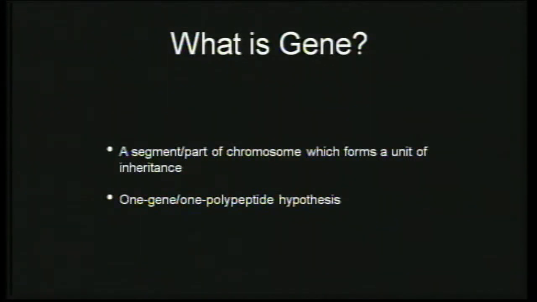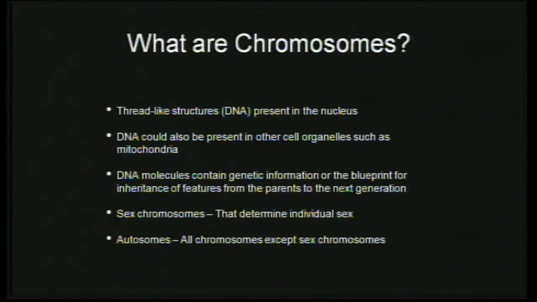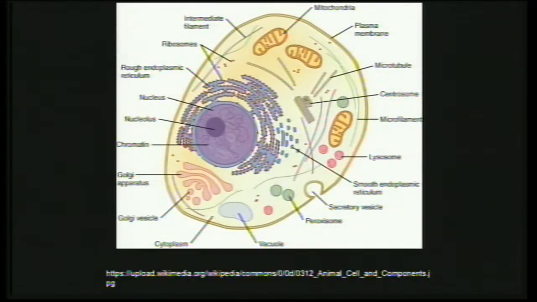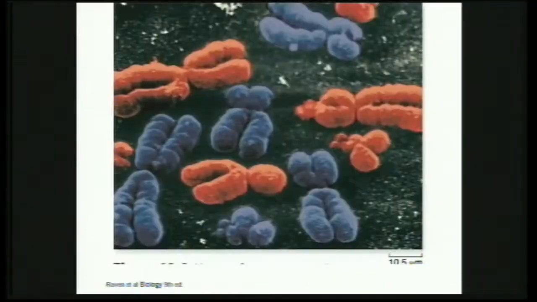So we use the term DNA and chromosomes. Then where are these chromosomes and genes? We come back to that definition again. What are chromosomes? The chromosomes are thread-like structures, and they appear differently, as students have seen in different books. Sometimes they appear as thread-like structures, but sometimes they also appear as rod-shaped structures. During different stages of cell division, you are able to see chromosomes existing in different forms.